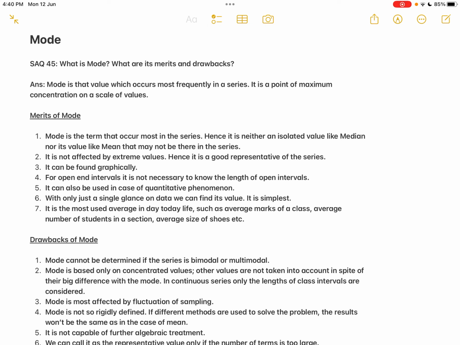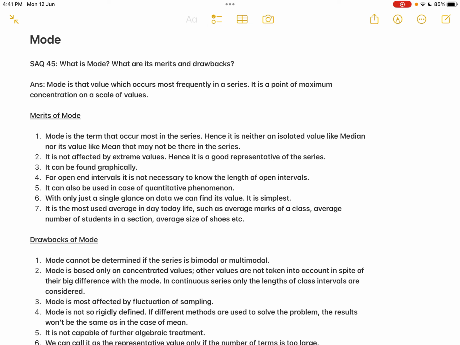Okay, then the third one, the very important merit of mode is that it can be found graphically. Any average that can be located graphically has one of the most important advantages. When you take arithmetic mean, you cannot locate it graphically, but mode can be located graphically by using histograms. Graphical representation is the simplest and easiest, and very easy to understand.